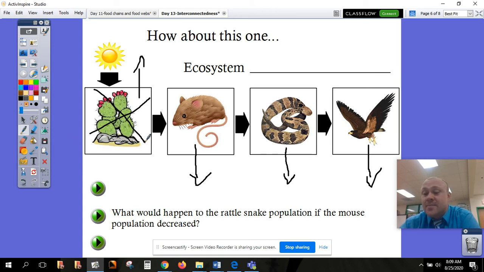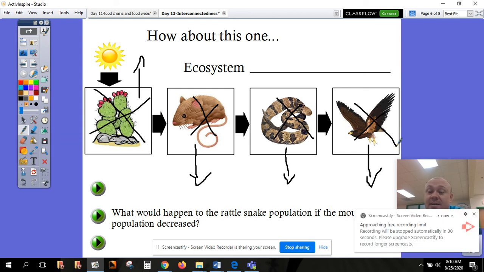Now, let's say we come in and kill out all the cactus. No more cactus. Well, since the cactus are the producers and the producers are the base or the foundation for the entire ecosystem, if there's no cactus to eat, then there's going to be no mice because the mice have no way to get their energy. And since there's no energy with the mice, there's nothing for the snakes to eat. And because there's nothing for the snakes to eat, then you are not going to have any hawks around.